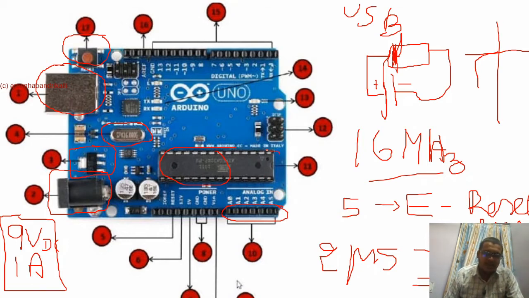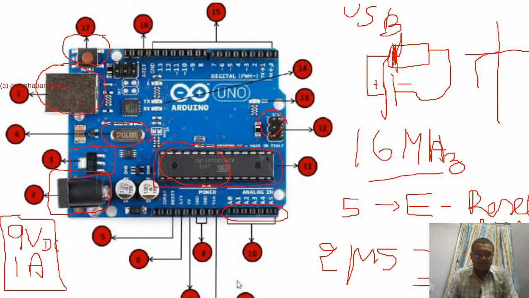So the main microcontroller is sitting here, that is the Atmel microcontroller. It is the one which has been provided by the Atmel company. It is an 8-bit one, as we have seen in the data sheet in an earlier version. So the next one is the ICSP pin. It is a serial peripheral pin, and the 12th pin is your ICSP pin.